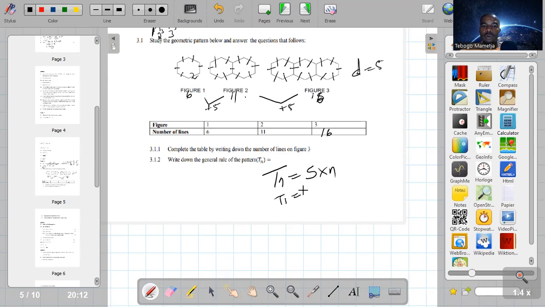When we replace n with 1, if you don't get 6, you must add or subtract whatever is needed so that it will give you 6. So 5 times 1 is 5, but we want 6 there. You can simply add a 1. So every time you must add a 1. You take the 5, which is the common difference, and multiply with the position, position 1, position 2, position 3, or you multiply it with the figure number. Then you add a 1. So that is the answer.